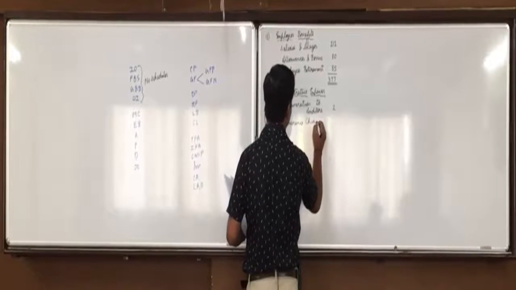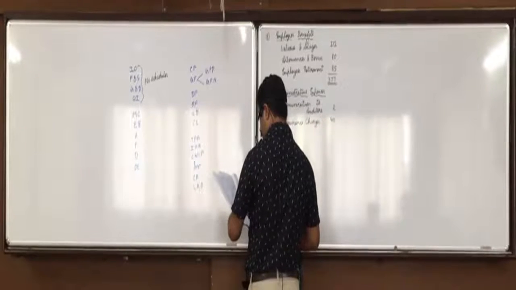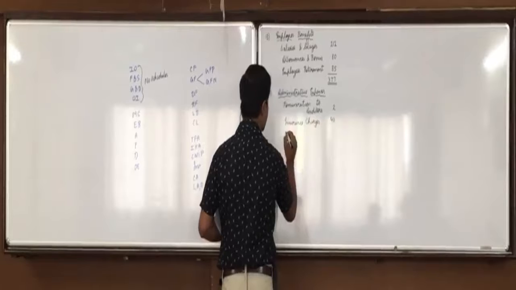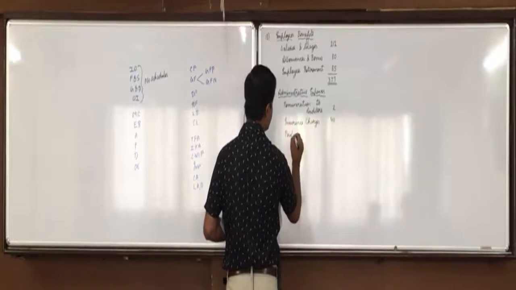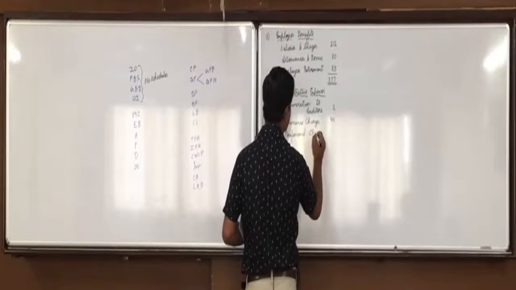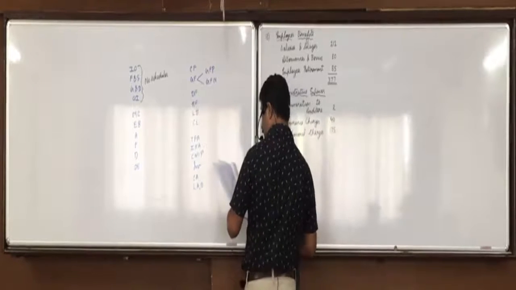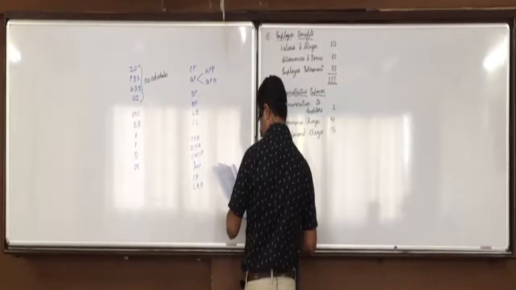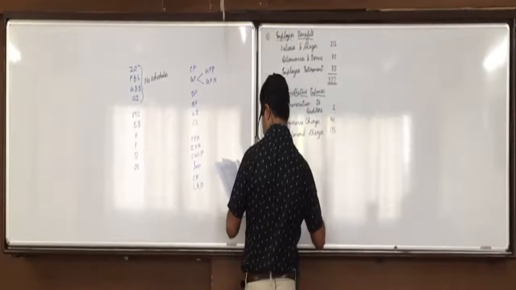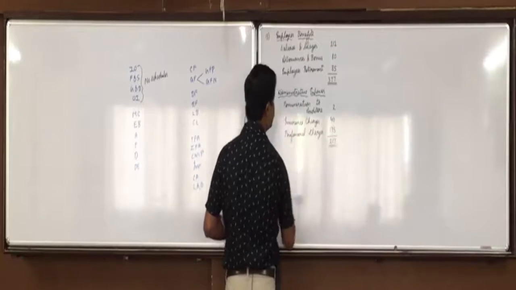Then professional charges 175. That's it. Any other item marked as administrative expense? The total is 217.